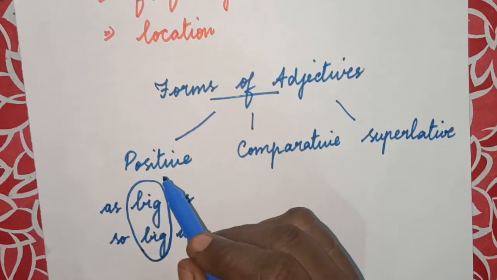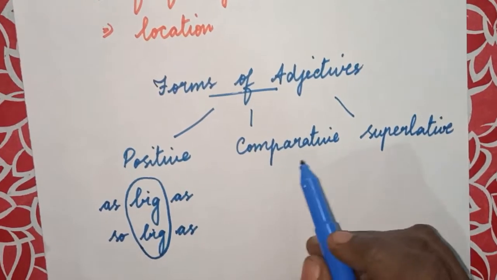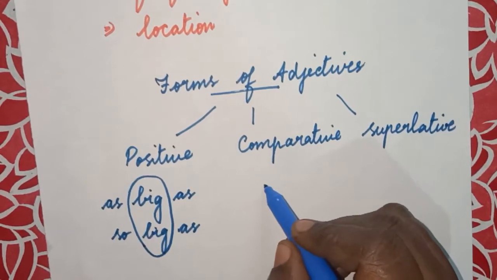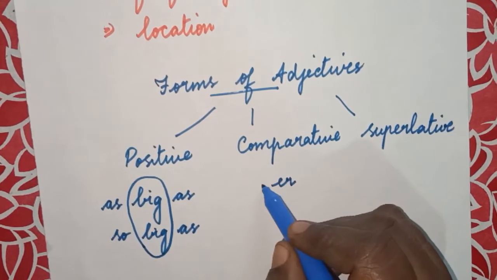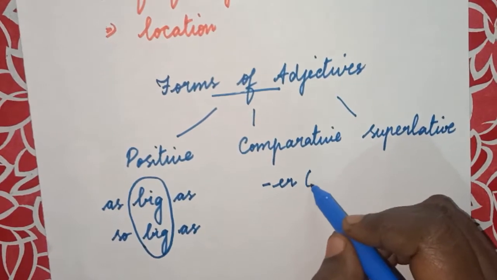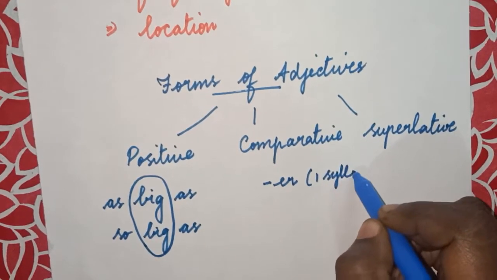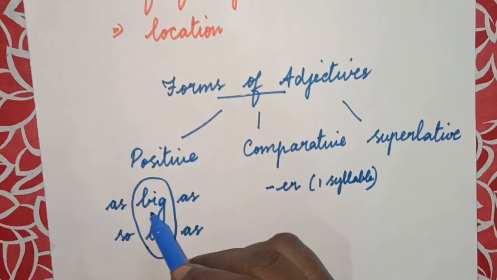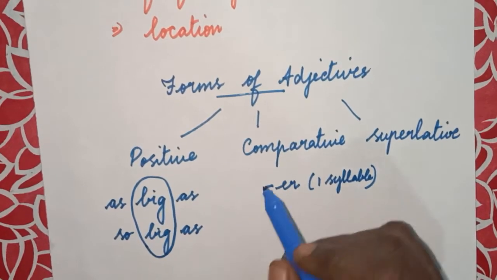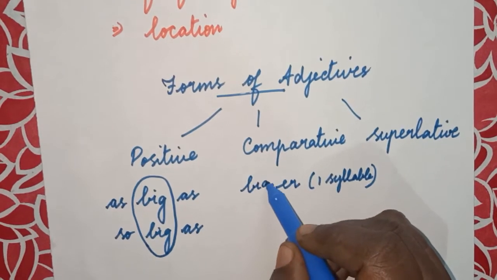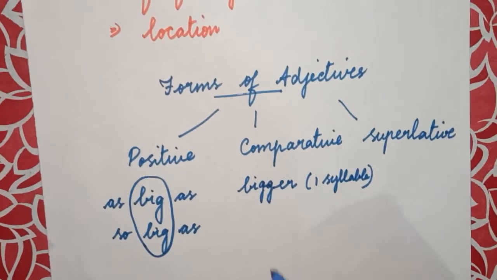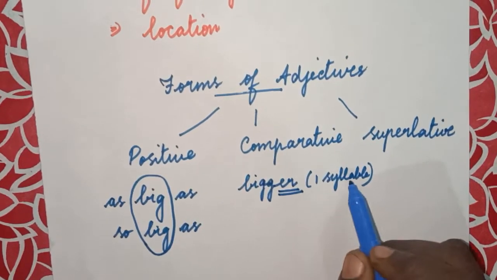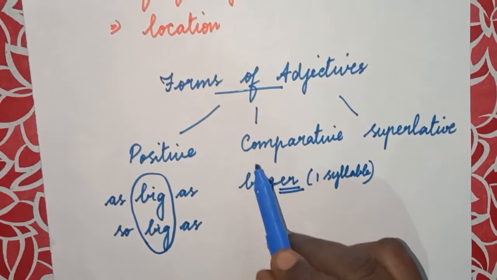In the comparative degree we have ER form, which means if it is a one syllable word, we have ER form. Big is a one syllable word, so we have bigger, wherein we have to add this ER for one syllable word in comparative degree.